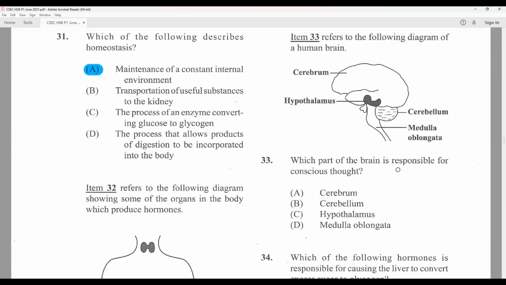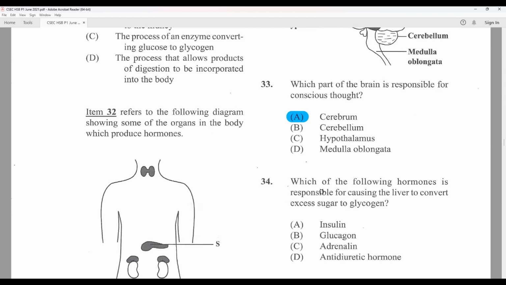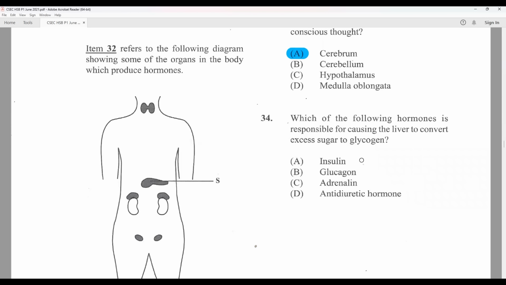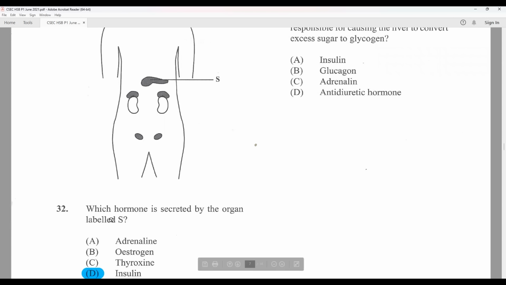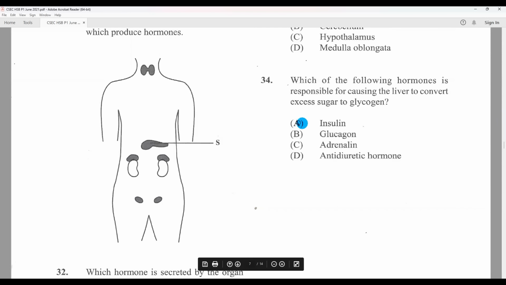Which part of the brain is responsible for conscious thought? And we could have answered this even without the diagram, and we know it is the cerebrum. Which of the following hormones is responsible for causing the liver to convert excess sugar to glycogen? That's insulin, and it's from the pancreas. So we have these two questions relating to each other.